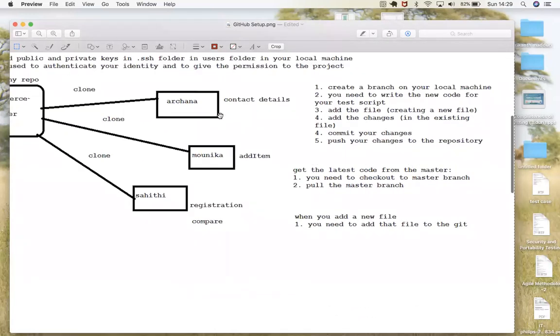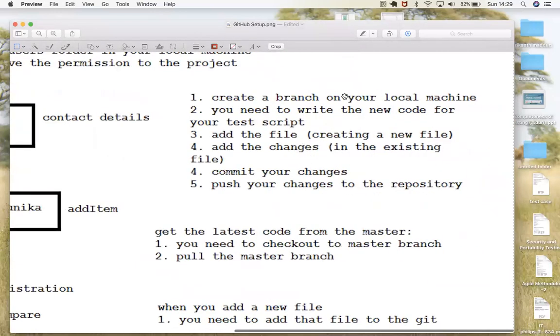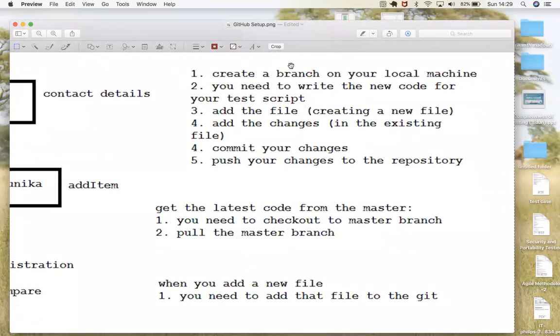Is it clear? For that purpose, you will be creating the branch on your local machine.